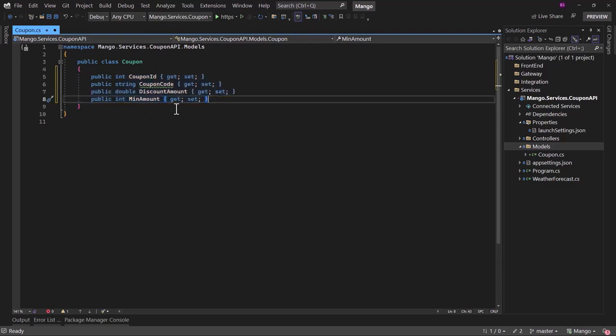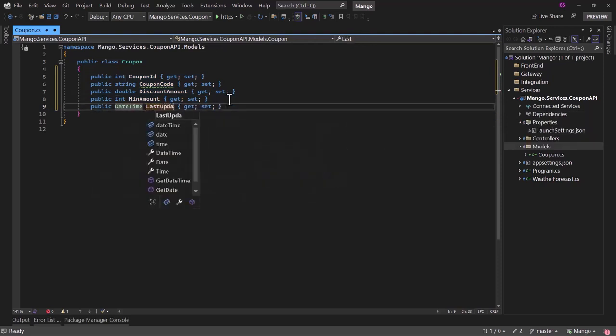Right now we only have our model, but now we need to think about adding that to our database. But before we go into the database logistics, when we are working with an API, this will be the core model of our database. Let's say there were also some other properties like date time, and we had last updated as well as created date.